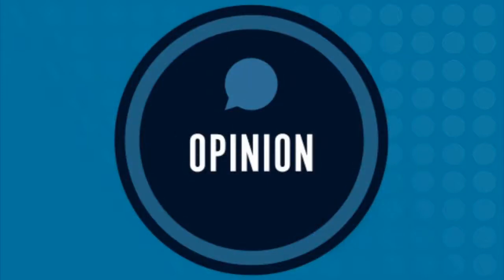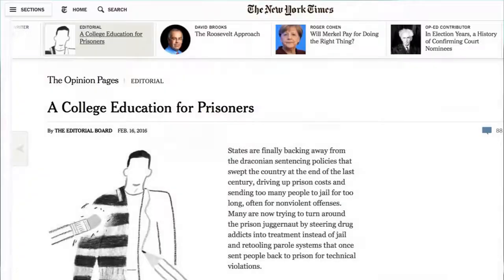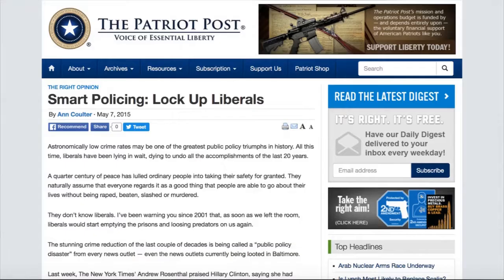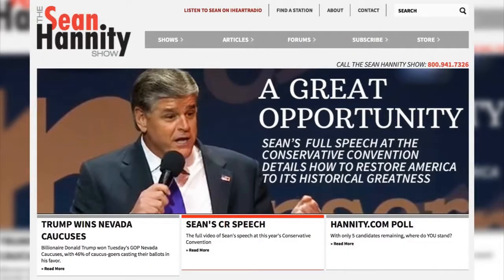Opinion, on the other hand, is content designed to persuade you with a reasoned argument. The most persuasive opinions are based on facts, but the creator is usually selective, focusing primarily on the facts that support his or her argument. In contrast to news, opinion does not seek to give you all the information you need to make up your mind on your own. Rather, it seeks to convince you to agree with the viewpoint of the person who created it. Some examples of opinion are editorials and columns in newspapers and on news sites, commentaries on radio and television.